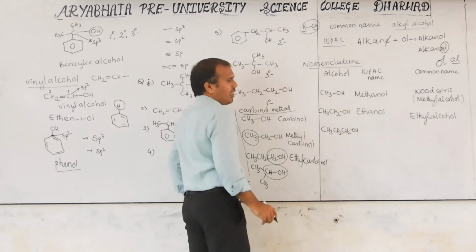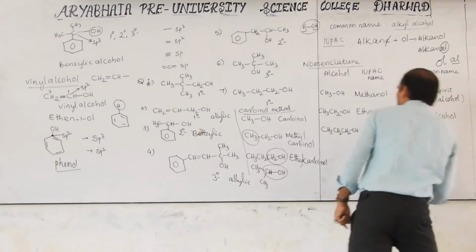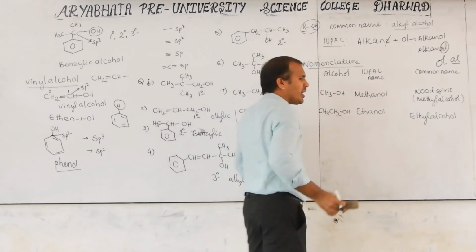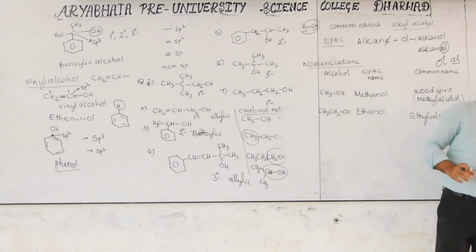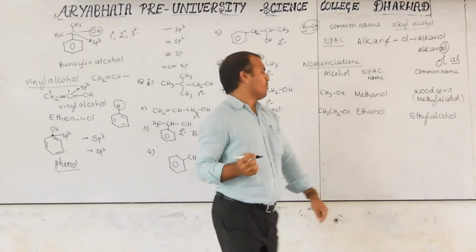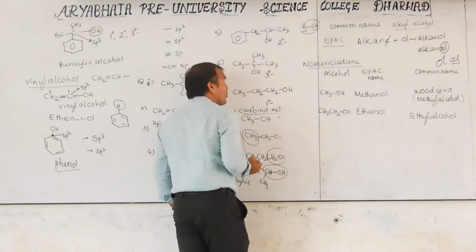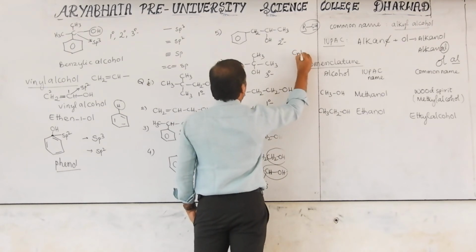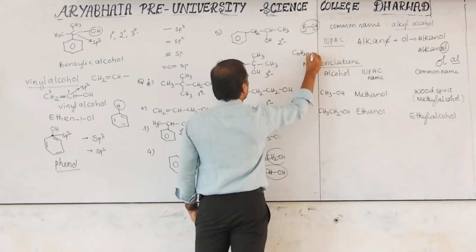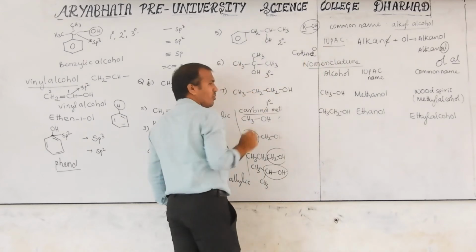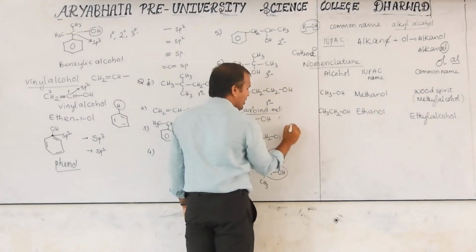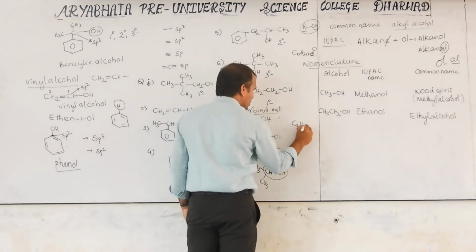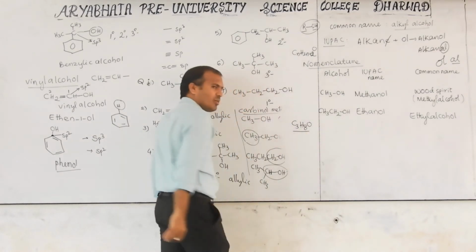Next, CH3CH2CH2OH. Otherwise, we can write the molecular formula. Then we will write the isomers also, we will discuss that here only, because isomerism is one of the very important topics in organic chemistry. Okay. We know the molecular formula of alcohol. What is the molecular formula? CnH2n+2O. With n = 3, C3, 2 into 3 is 6, 6 plus 2 is 8, and O. This is the molecular formula.